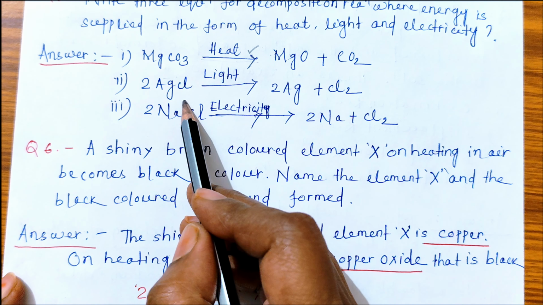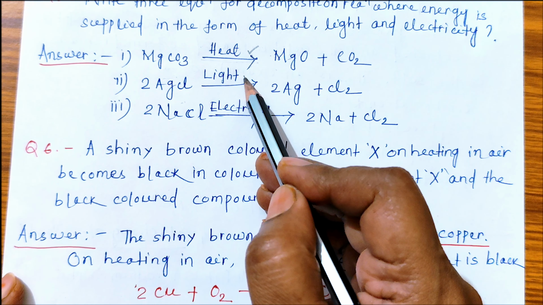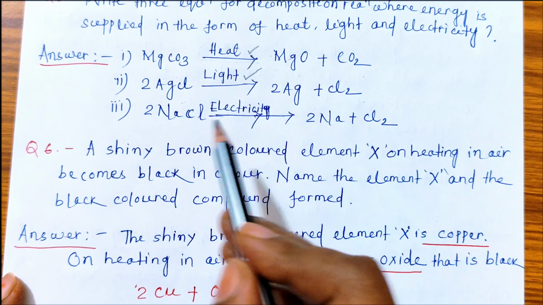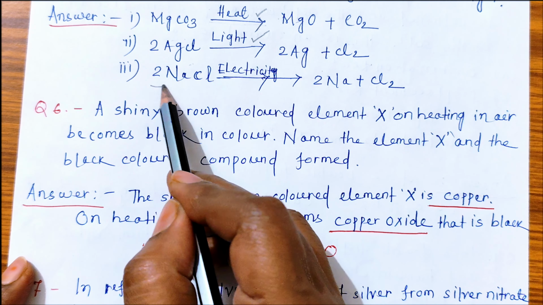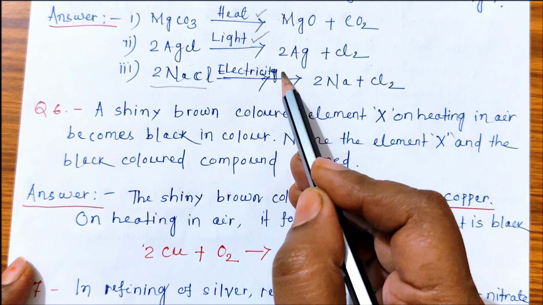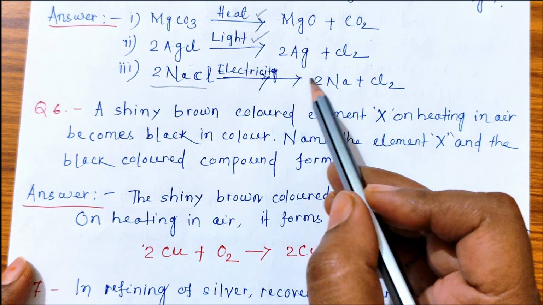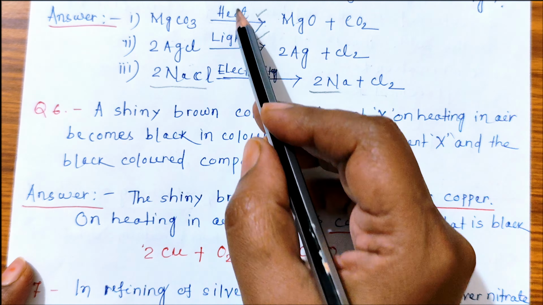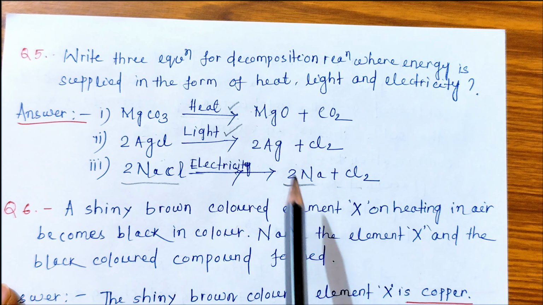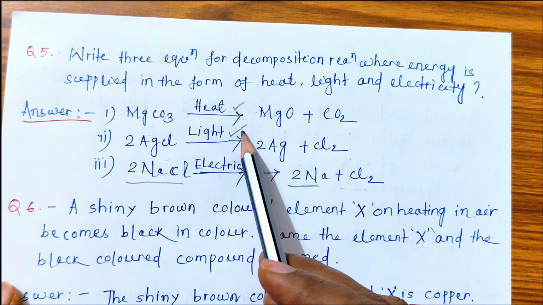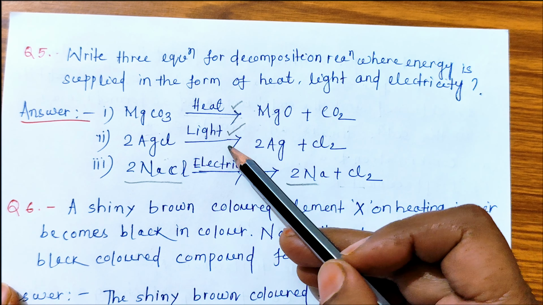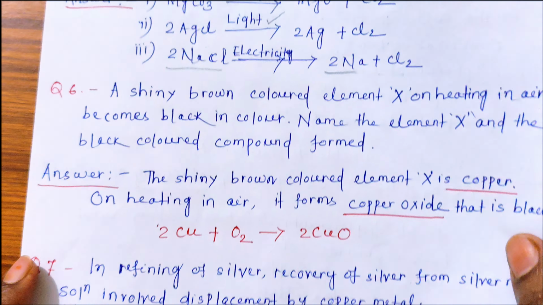Then silver chloride, 2AgCl, with light energy gives 2Ag and Cl2. Third one, electricity, sodium chloride with electricity gives 2Na plus Cl2. So these are the 3 equations of decomposition reaction where energy is supplied in 3 different forms: heat, light and electricity. Correct?